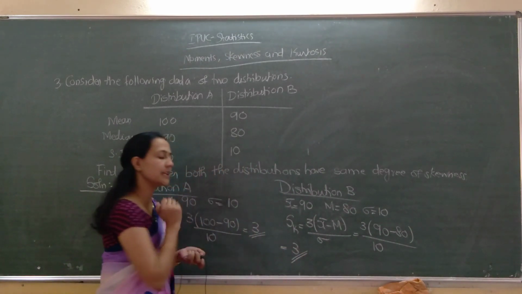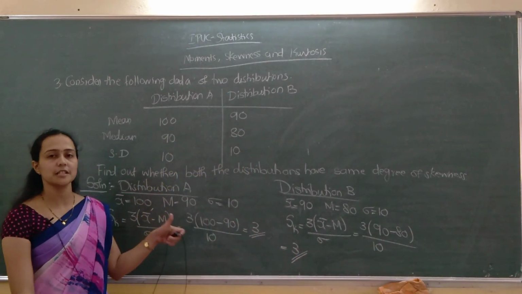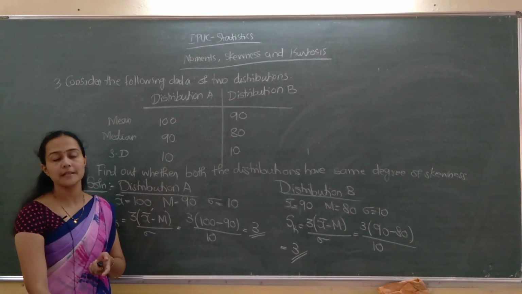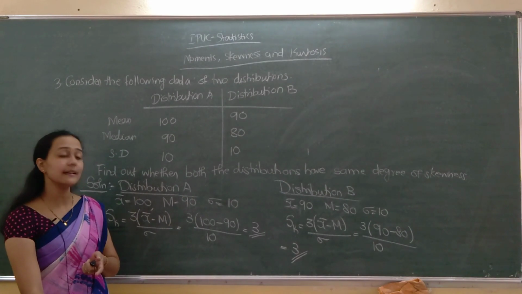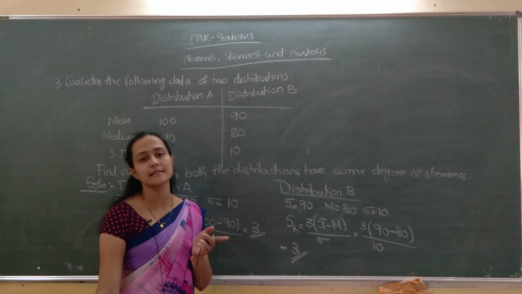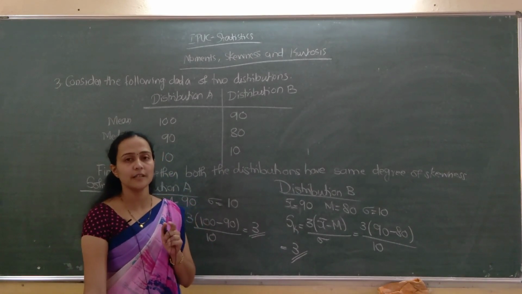So here also we got Karl Pearson's coefficient of skewness as 3. So we can conclude that both distributions have the same degree of skewness.